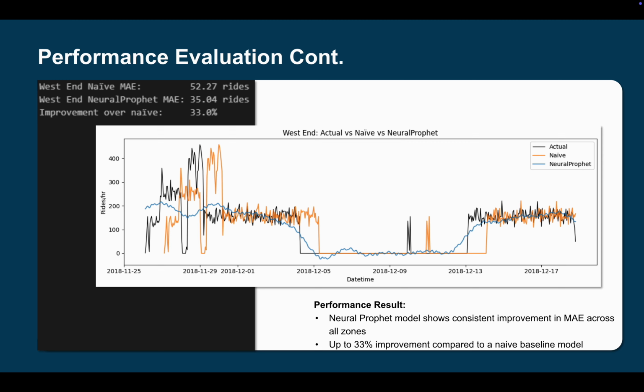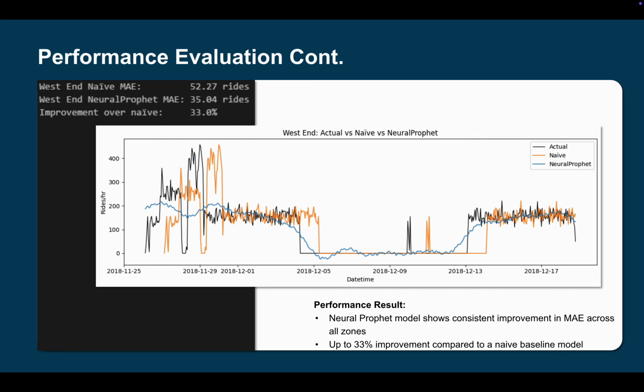Now, our performance evaluation we compared to naive prediction, which pretty much means it took the actual ride demand of the previous day and said it would happen for the following day. Note, we can see that's the orange line, and the forecasting model is still the blue line, and the actual is the black line. Now, we use the MAE, which pretty much is saying per hour how wrong is our model versus the actual. And we got an improvement of 33% because the naive MAE was 52.27 and our NeuralProphet model was 35. Note, our model showed consistent improvement in MAE across all zones, but in this case, you're only seeing West End.